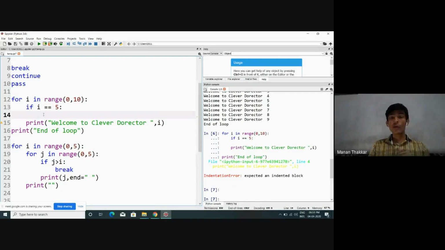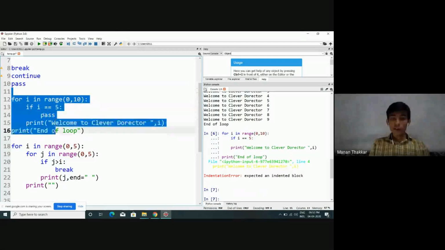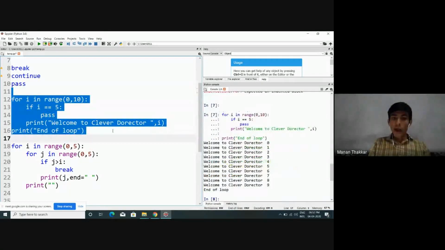So what is happening? If we are thinking of not writing anything, can we say we need to pass the execution of that if block? It will do nothing. So if sometimes we are interested in this condition, but we are not sure what to write inside that block, and we want to write the block of statements inside it later on, at that time, for temporary purposes, we can skip execution of that block by writing pass. Look at this, now everything will work fine. I hope it should be pretty clear to you.